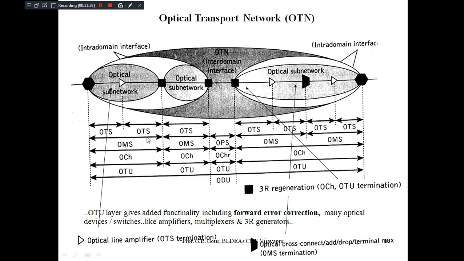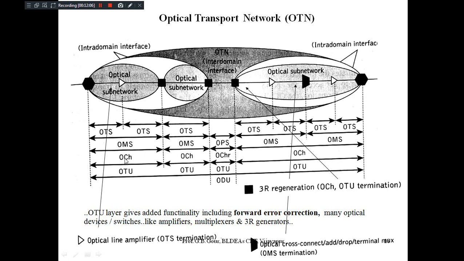These two OTS sections have further these three sections here, OMS, OCH and OTU. These two are supported by OMS, optical channel for the multiplexing. If multiplexing is required, for example, if you want to transmit many wavelengths here based on wavelength division multiplexing, in that case we need OMS optical channel.